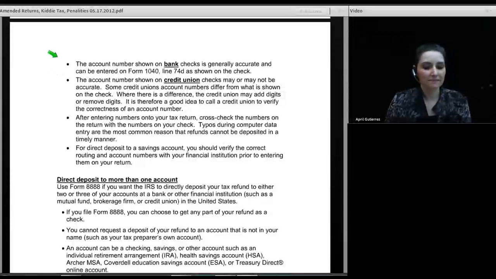Now, having said that, it isn't always the case that you can 100% depend that the numbers on the check are correct. If you're dealing with a bank, the numbers on the check are always good. But if you're dealing with a credit union, unfortunately, these little credit unions like to do things their own way. And sometimes the numbers on a check for a credit union are perfect, but just as often, the credit union either adds digits to what's on the check or drops some of the digits on the check. Now, my experience has been that if the credit union prefers that you drop digits or add digits, and you don't do either of those things, and in fact use only the digits that are on the check, they're probably going to get it in the account anyway.